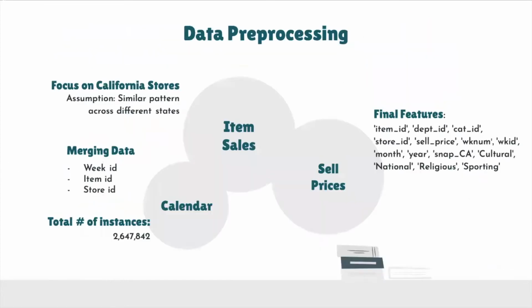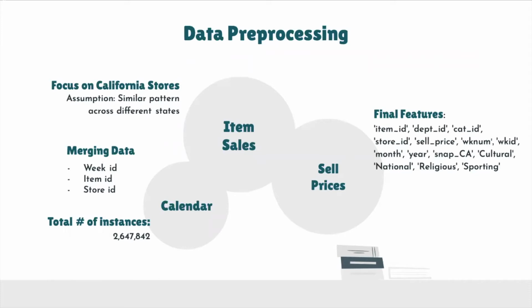Okay, thank you. As Lisa mentioned, we are only focusing on the California stores. Here, we're making an assumption that different stores in different states actually have similar patterns. After the aggregation, the primary key for each instance is week ID, item ID, and store ID. We end up having the total number of instances as 2 million.